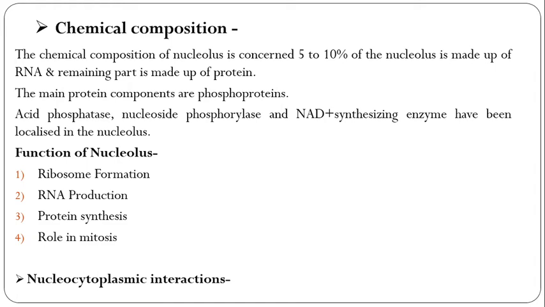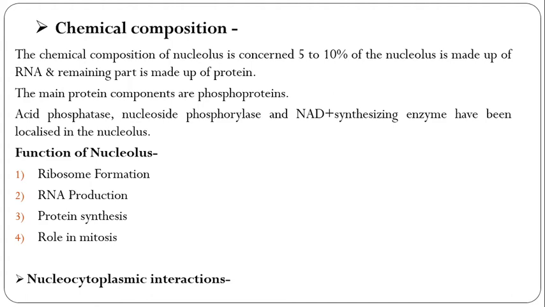The main protein components are phosphoproteins. Acid phosphatase, nucleoside phosphorylase and NAD plus synthesizing enzymes have been localized in the nucleolus.